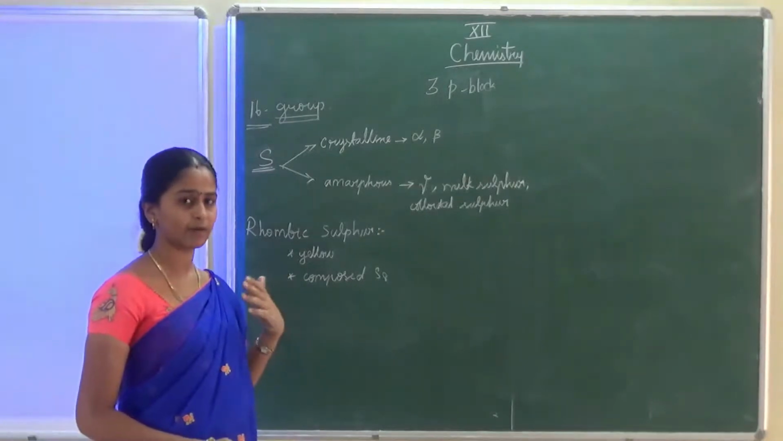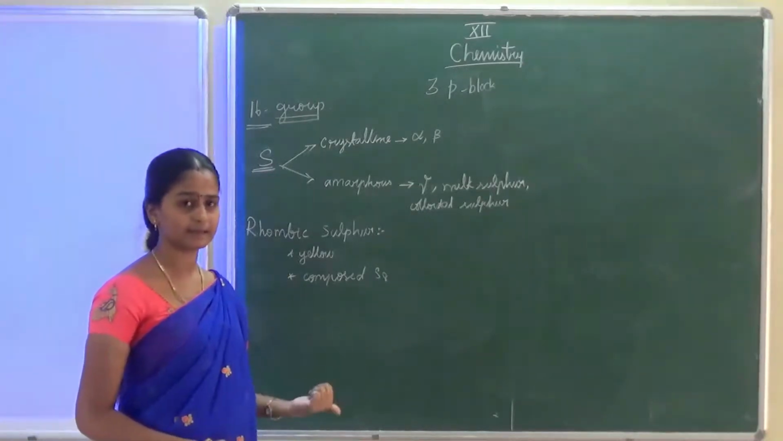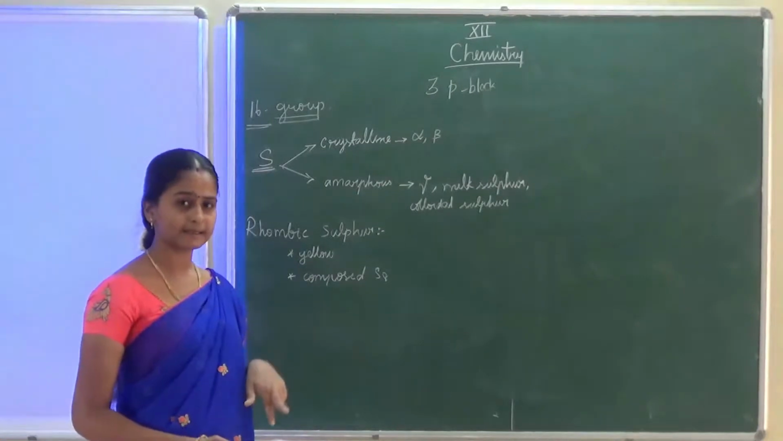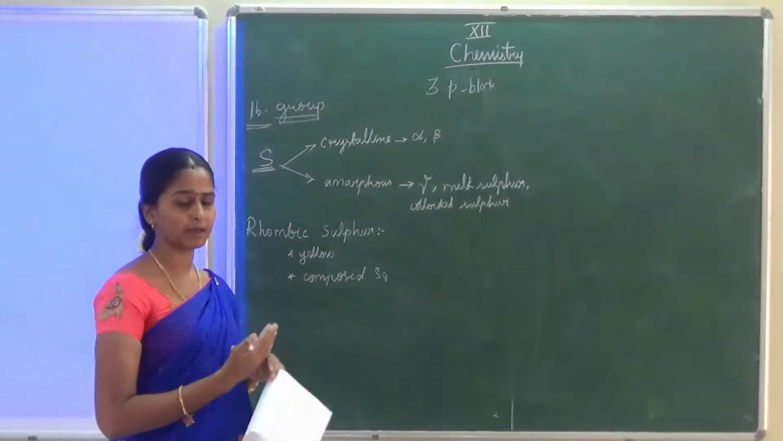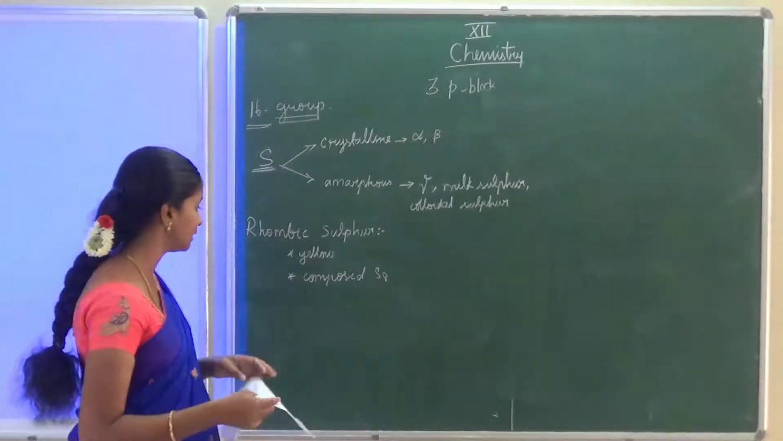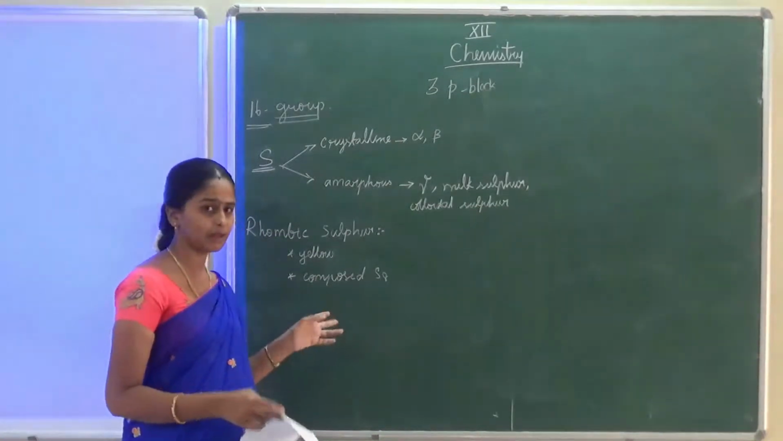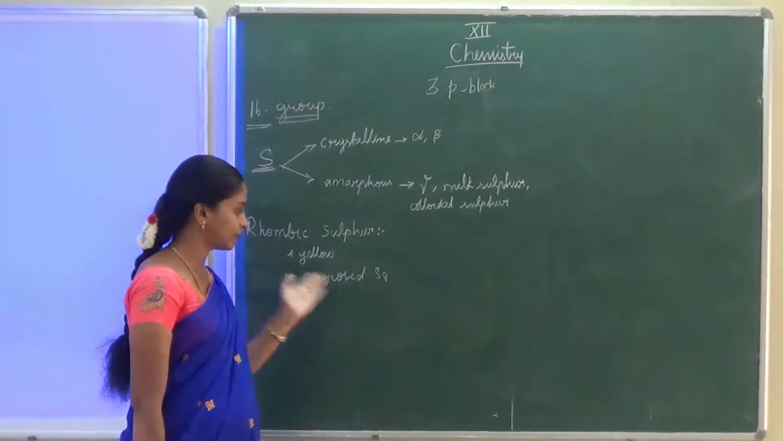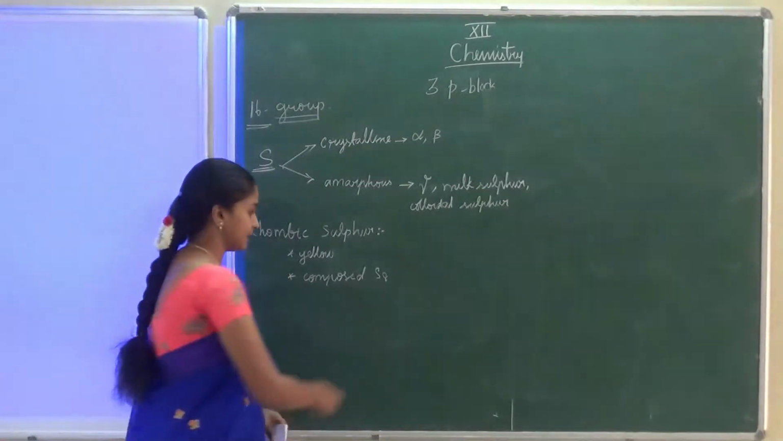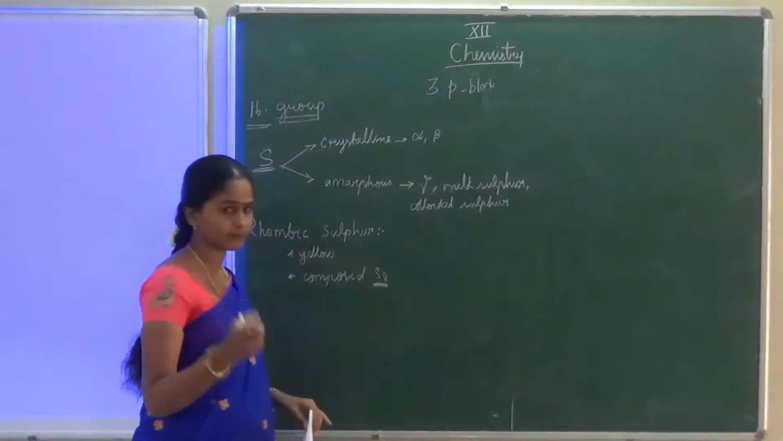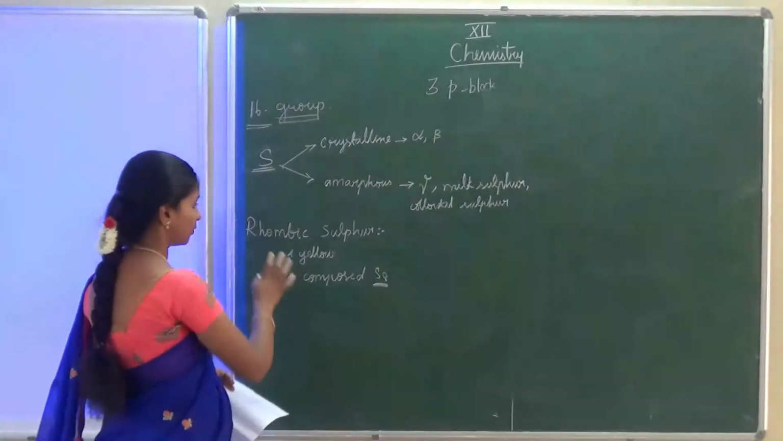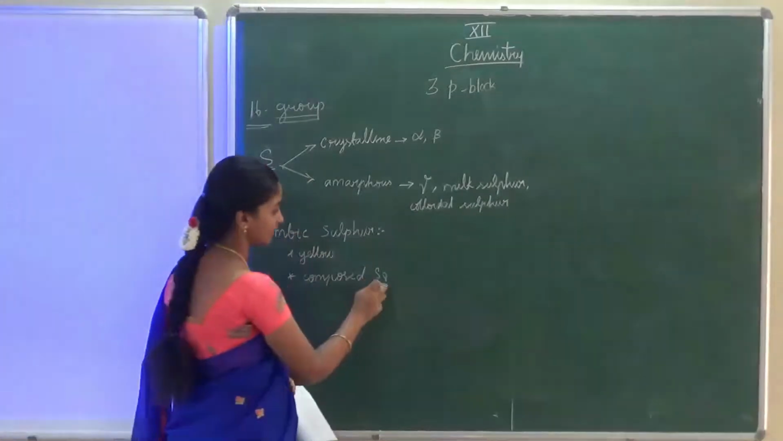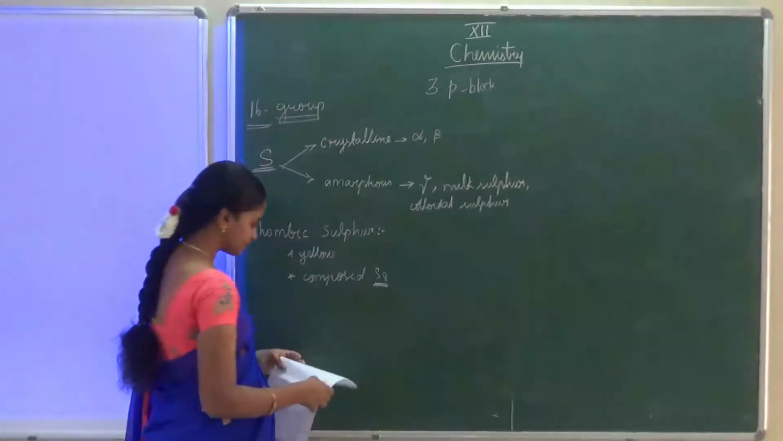It can exist in the form of S4, S8, S6, S7, S3, like that. More than 3 atoms can combine and it can exist. So we say sulfur is polyatomic. See here, in rhombic sulfur the sulfur exists as S8, eight sulfur atoms together. Rhombic sulfur is composed only of S8 molecules.